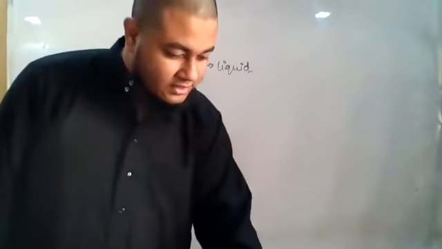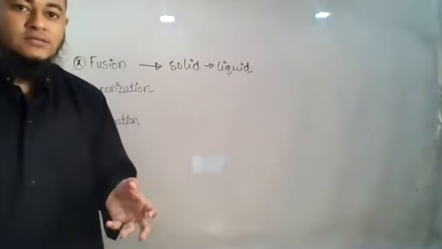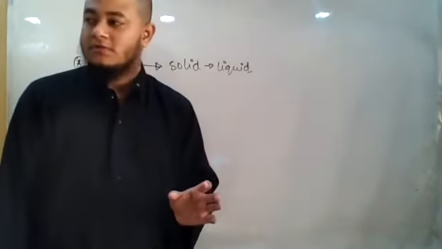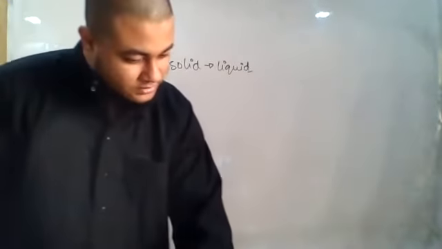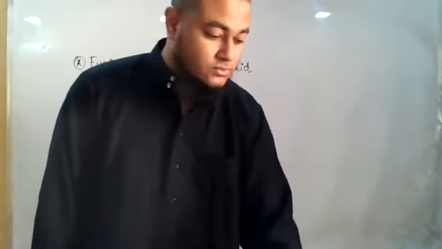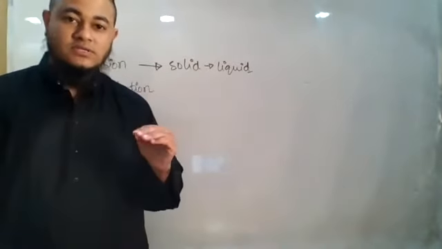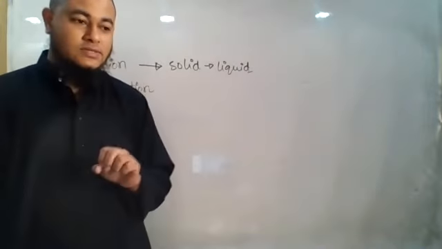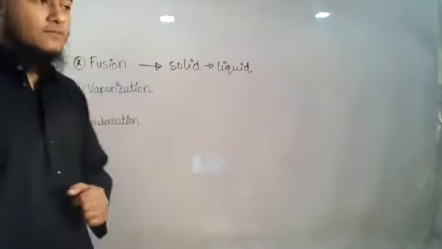Okay, the definite temperature at which a solid starts to melt is its melting point. Like for ice, we know that the melting point of ice is 0 degrees Celsius. Whenever the temperature of ice reaches 0 degrees Celsius, it starts to melt. This temperature remains unchanged until all the substance melts. This is what we know, right? Until all the ice is converted into water, this temperature will not rise even though you continue to supply the heat. Okay, that is the state change. And the heat supplied during this time we call latent heat of fusion, if you remember.